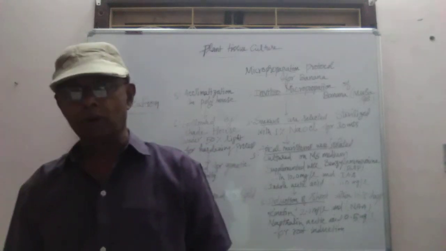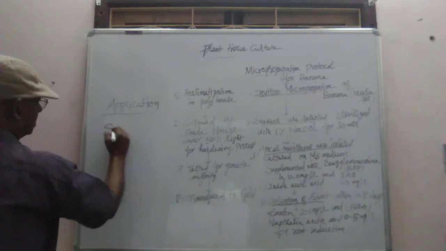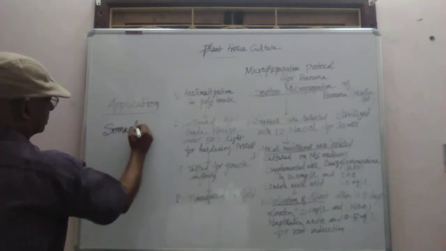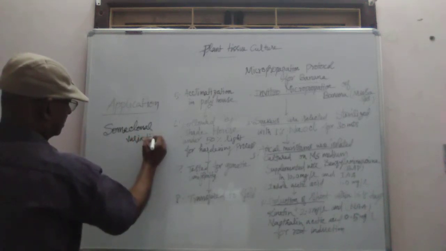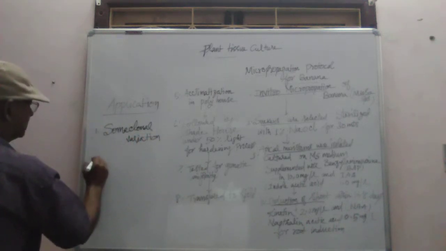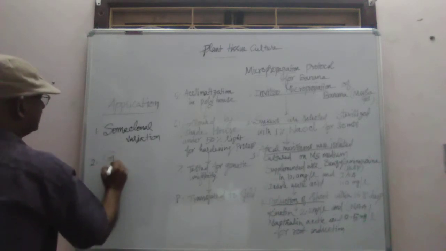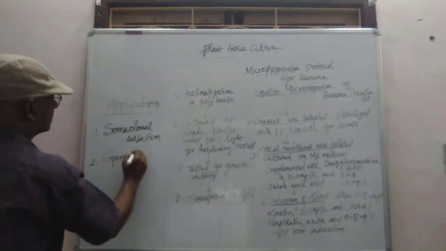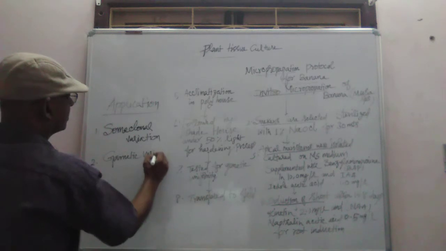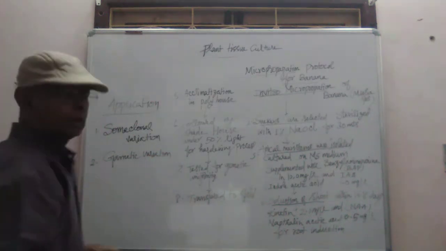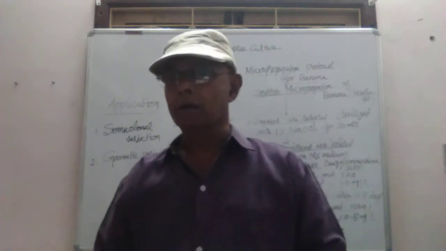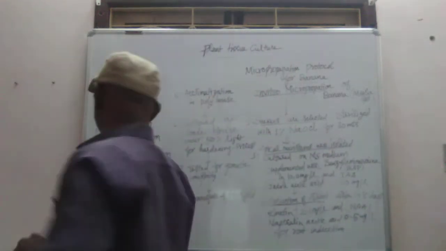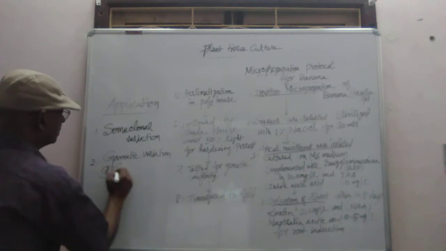One is somaclonal variation, and the second one is gametic variation. Somaclonal variation and gametic variation, also called gametoclonal variation.